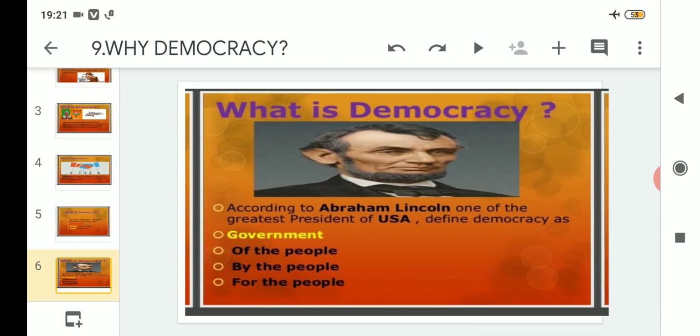After that, according to Abraham Lincoln, one of the greatest presidents of the USA, he defines democracy as the government of the people, by the people, and for the people. As I have said just now, democracy, according to Abraham Lincoln, who was one of the most successful and the greatest presidents of the United States of America, defined democracy as the type of government which is of the people, by the people, and for the people.